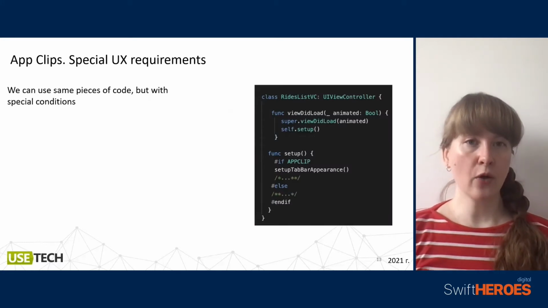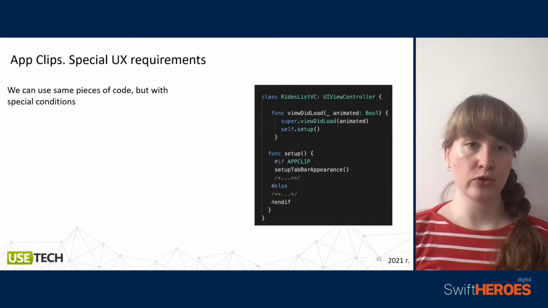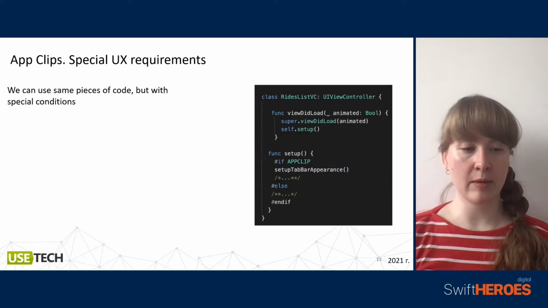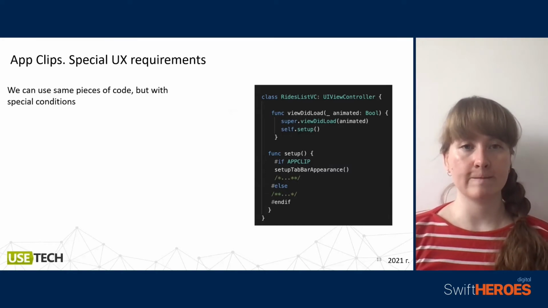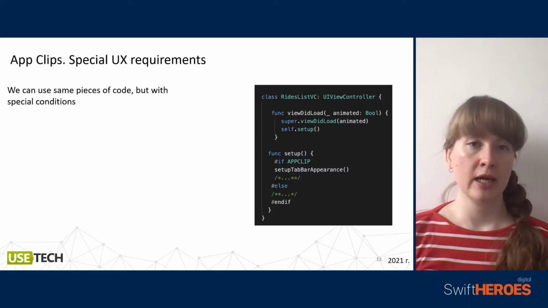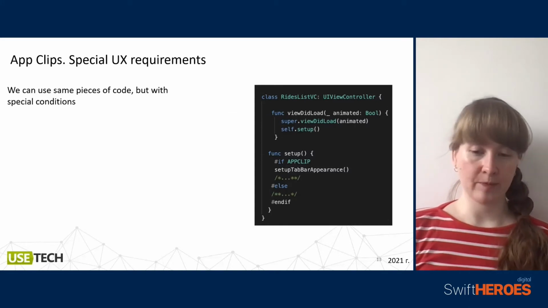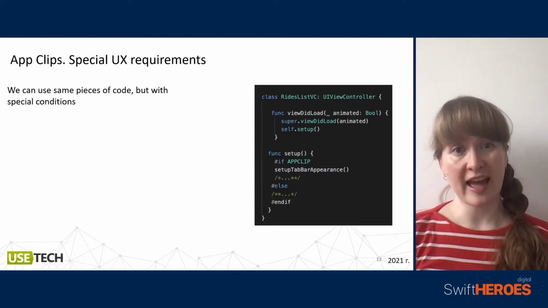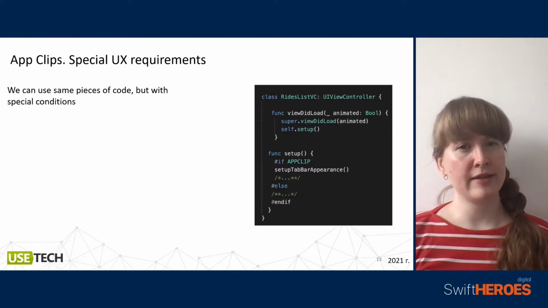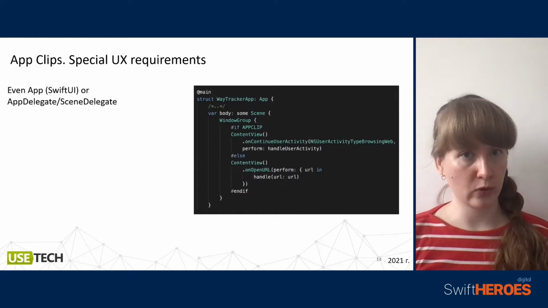Well, and how can we deal with that? We can use the same pieces of code that we use from our main app, but add some special conditions. For example, we can process our controller differently if it is an AppClip or if it is not an AppClip. Of course, setup tab bar should not be in the AppClip condition, but let's pretend that it is something that removes your tab bar from your UIViewController.